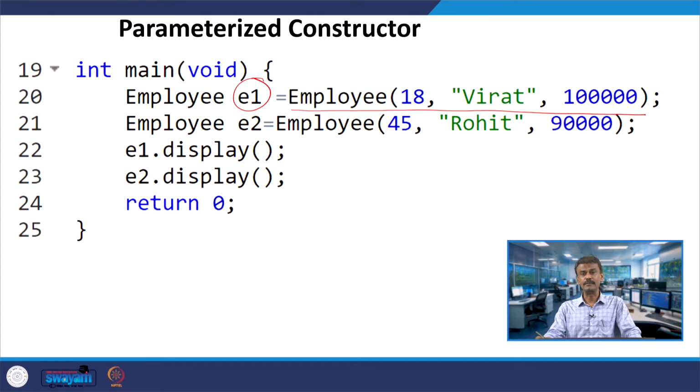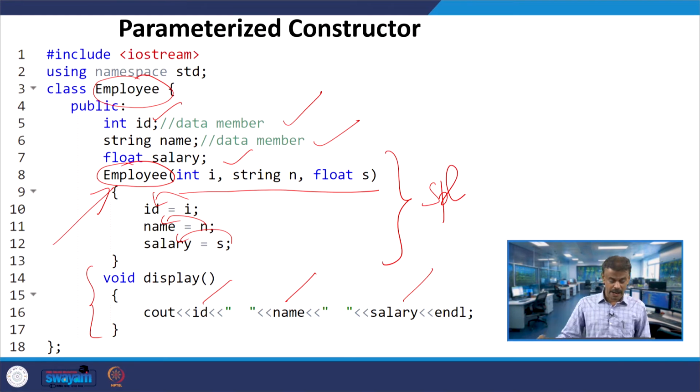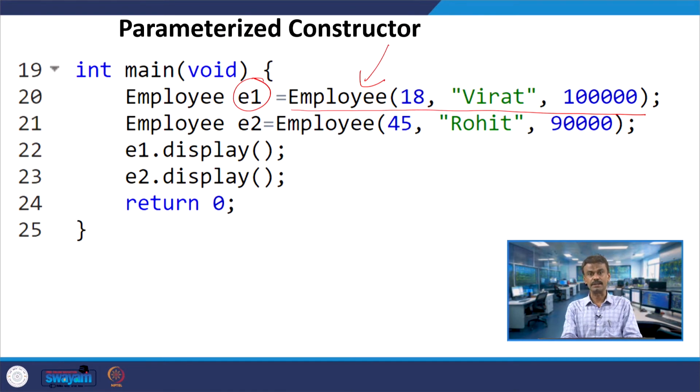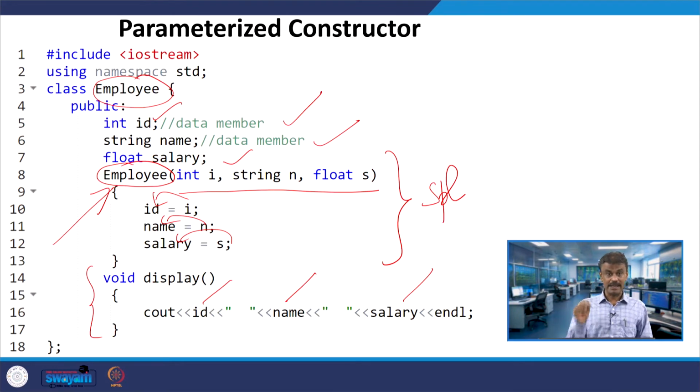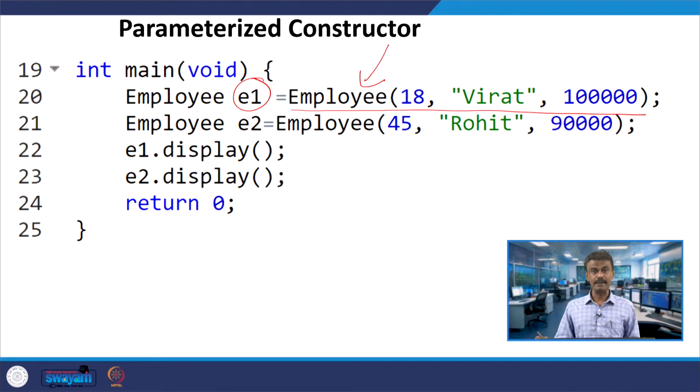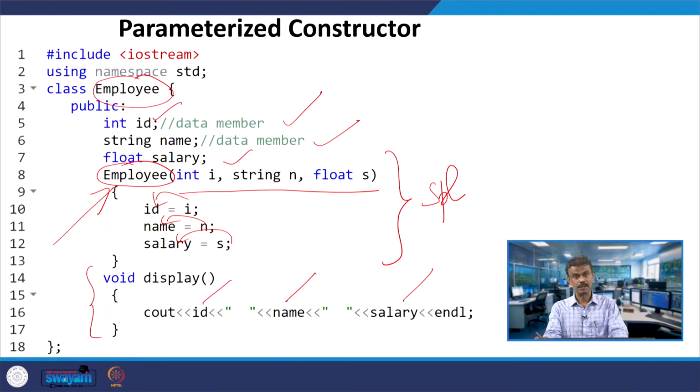So, this is a special member function constructor. So, this will be invoked and id, name and salary, whatever I passed. What are the things I passed? 18, Virat and 100,000 we passed. So, now for the object E1, id will be 18, name will be Virat and salary will be 100,000.